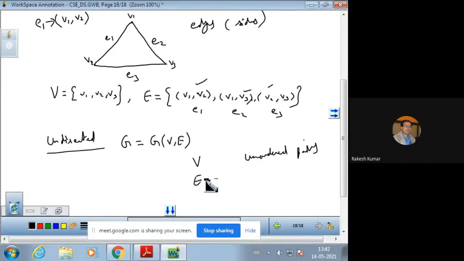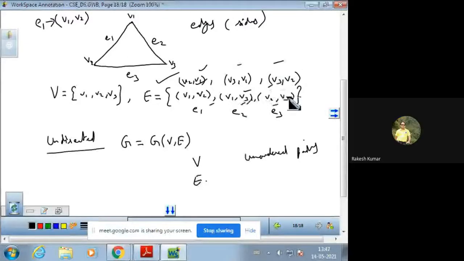Now, what does it mean? It means in the case of an undirected graph, we can write down the set of edges like this, that is V1, V2, V1, V3, V2, V3. But it can also be written like this: V2, V1, V3, V1 and V3, V2 also. We can write edges like this and also like this in the case of an undirected graph.